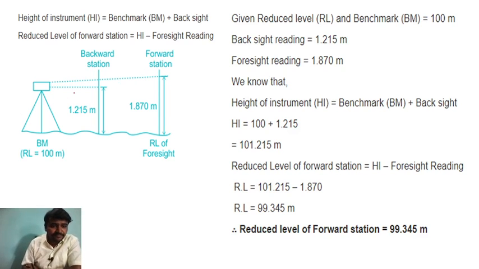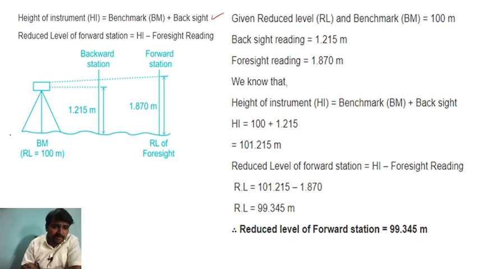What they are telling? So this is the instrument, right? And this is the height of instrument. Height of instrument is equal to benchmark plus backsight. This formula you know already. Reduced level of the forward station is height of instrument minus foresight reading. Simple way you have to understand.